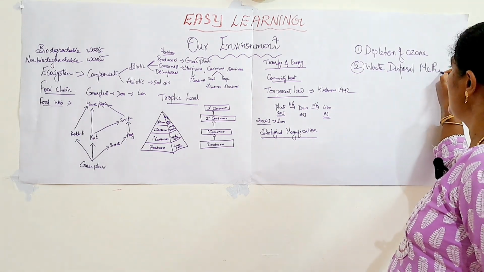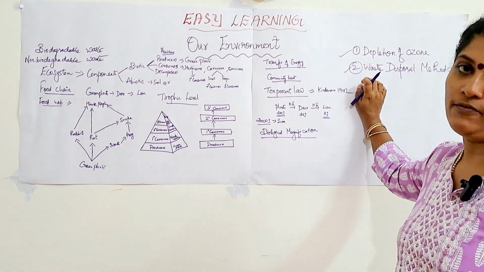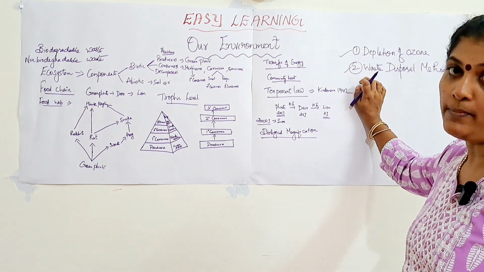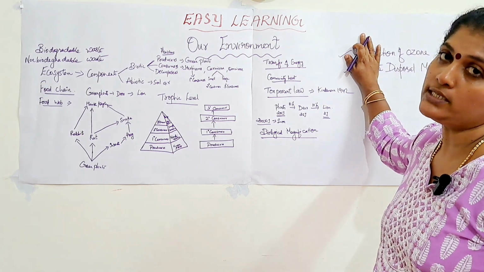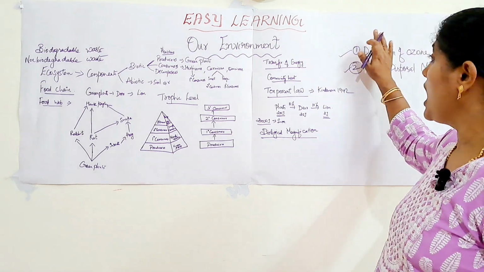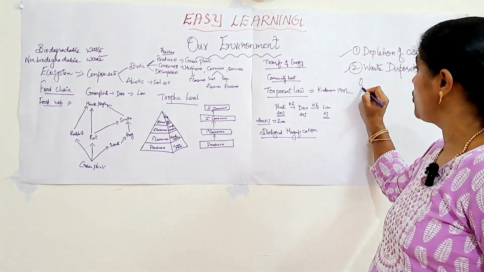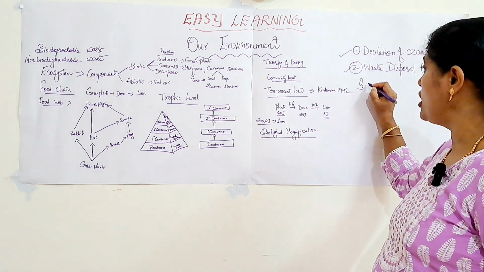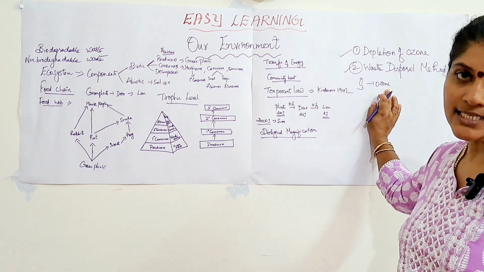These two are the main harmful effects caused by the activities of human beings. This is very, very important. You have to concentrate more, because questions arise for the board exam regarding the depletion of ozone. What is meant by ozone? Ozone is an O3 molecule. When 3 oxygen atoms combine together, you get ozone. It is a highly poisonous gas.